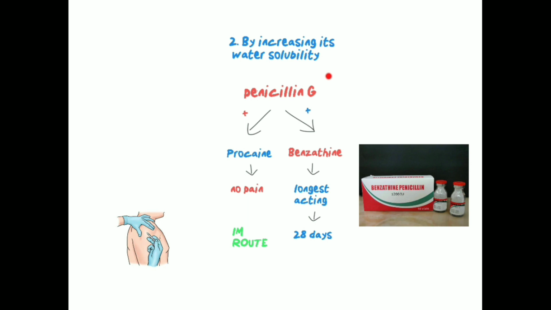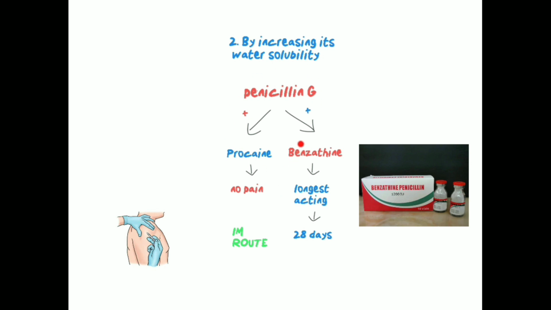Secondly, by increasing its water solubility. So this is done by giving penicillin G with either procaine or benzathine by intramuscular route. When penicillin G is given with procaine via intramuscular route, there is going to be no pain since procaine is a local anesthetic. But when penicillin G is combined with benzathine, it is the longest acting drug in the beta-lactam antibiotics and it will act for 28 days. And this combination, penicillin G and benzathine, is used for prophylaxis of rheumatic fever and it's given once monthly.